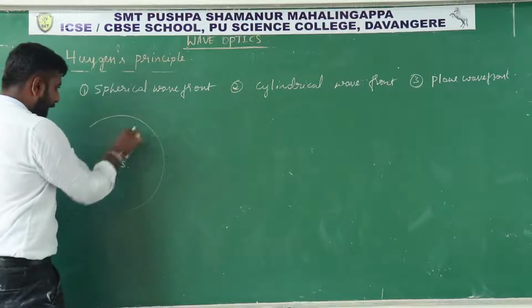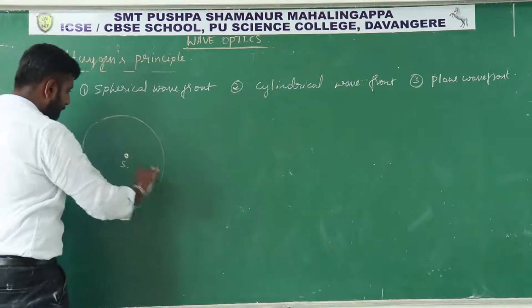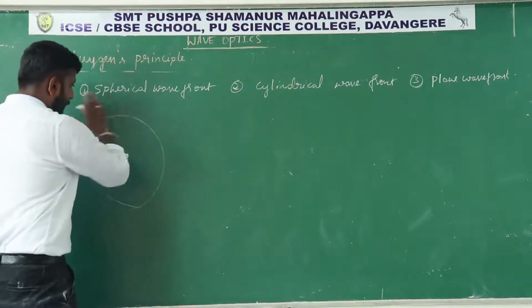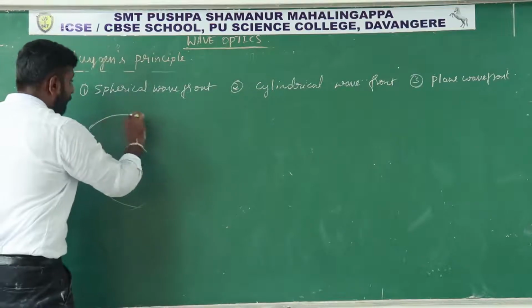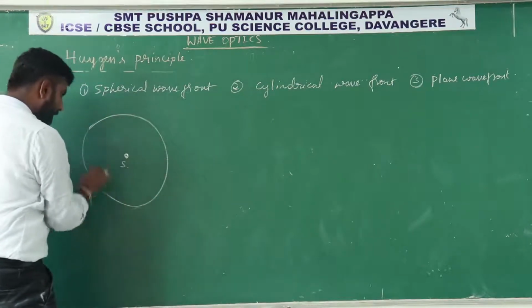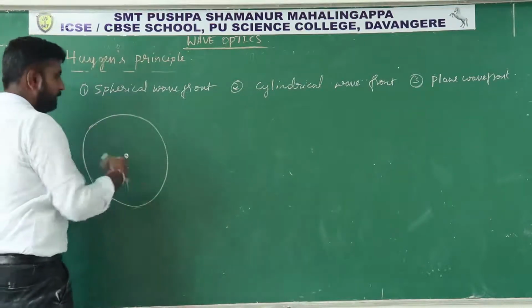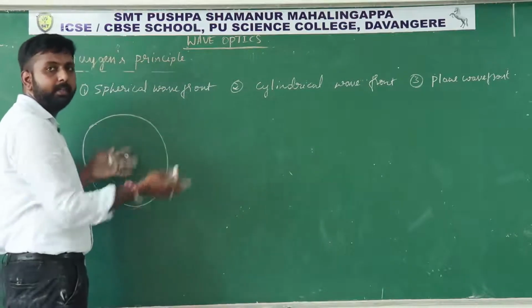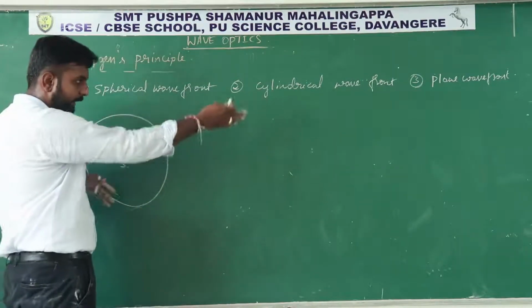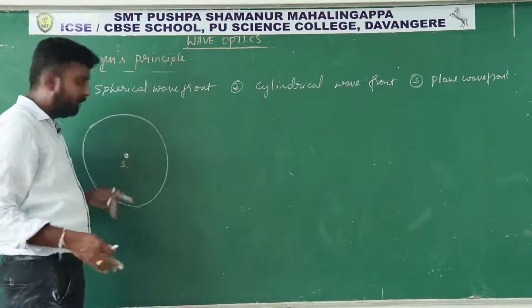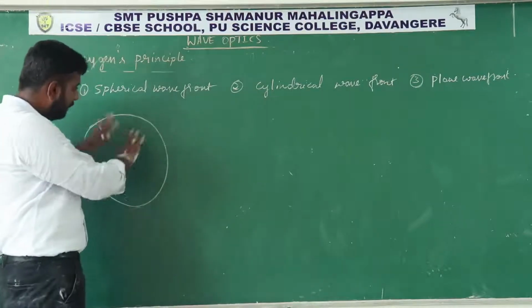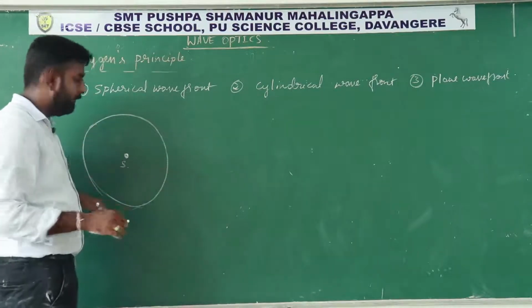We will get a spherical wavefront. That means this source will transmit the disturbance or waves in all directions, like how the disturbance travels in the pool of water. So around this source of light also the disturbance will travel.